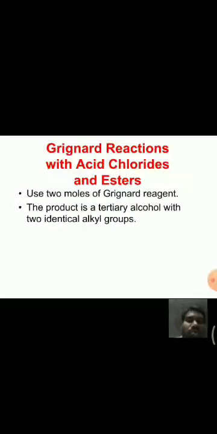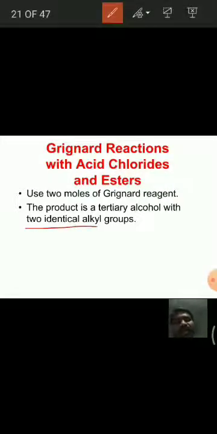And Grignard reagents, when they react with acid chlorides and esters, also give alcohols, but in this case one mole is not enough. We use 2 moles of Grignard reagent for the reaction with acid chlorides and esters. The products are tertiary alcohols, because we are using 2 moles of Grignard reagent, and the tertiary alcohol should contain 2 identical alkyl groups.